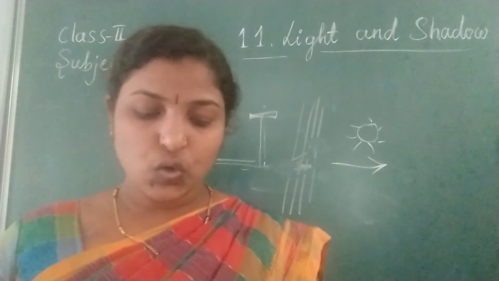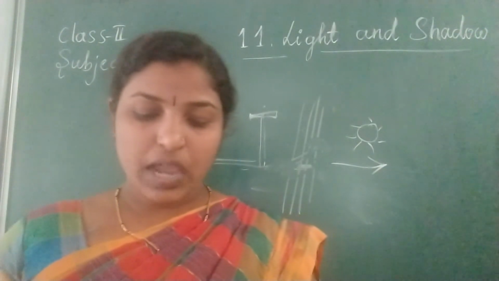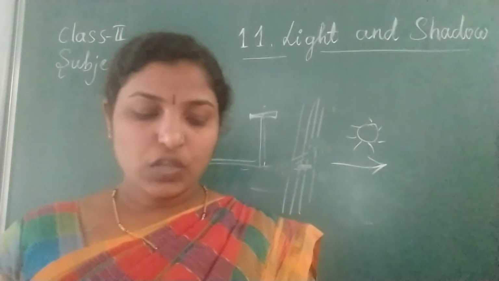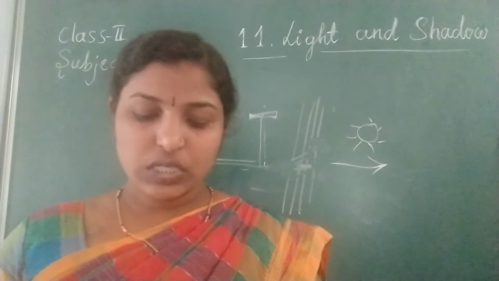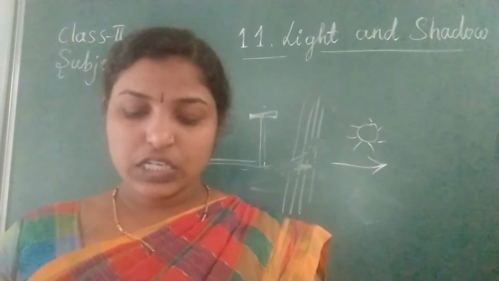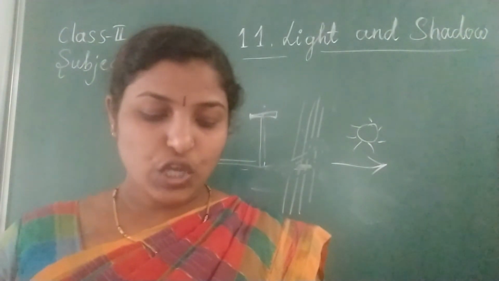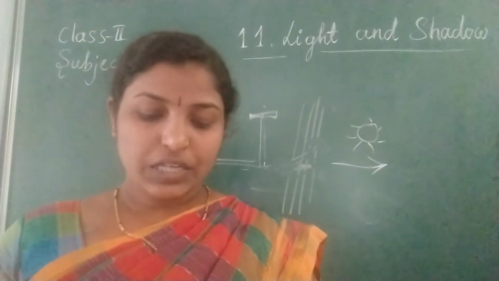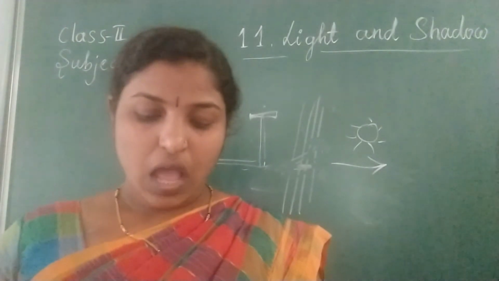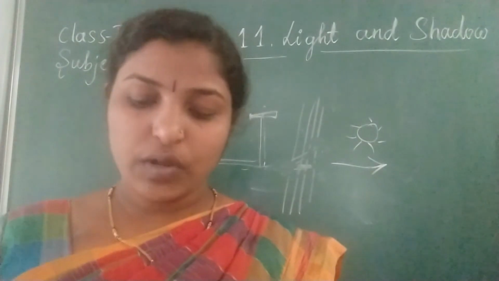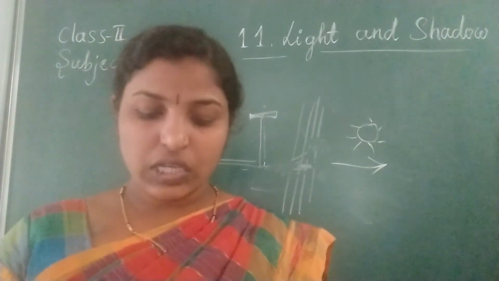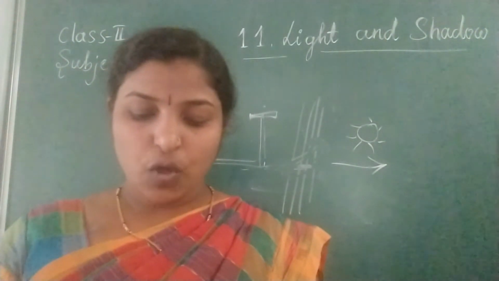Have you ever noticed a dark patch on the ground when you stand in the sun? It also moves when you move. It is your shadow. Most shadows show the shape of the object. How is a shadow formed? A shadow is formed when the path of light is blocked by an object.